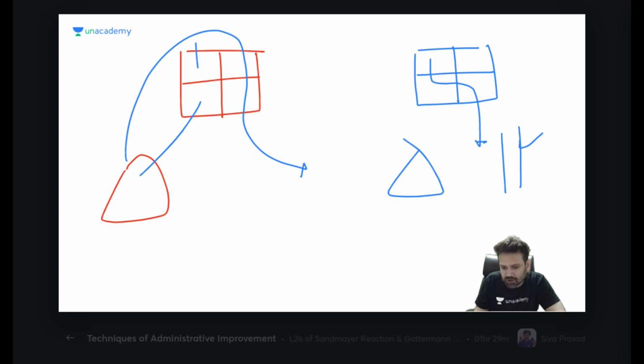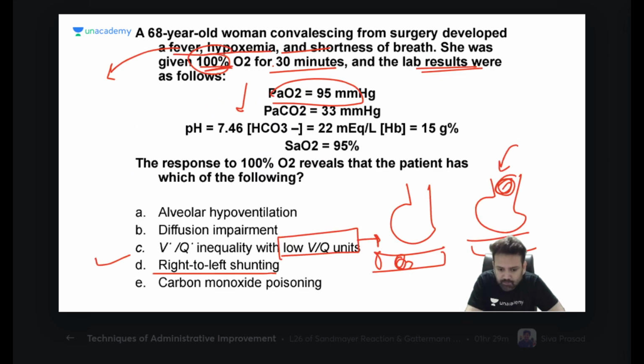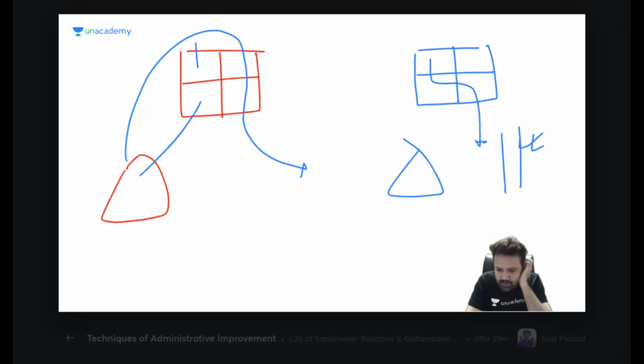So is this blood oxygenated or deoxygenated? Deoxygenated. So what is your preference? What do you want to give to the blood? The main problem is that blood is deoxygenated because you are not giving it to the lung.